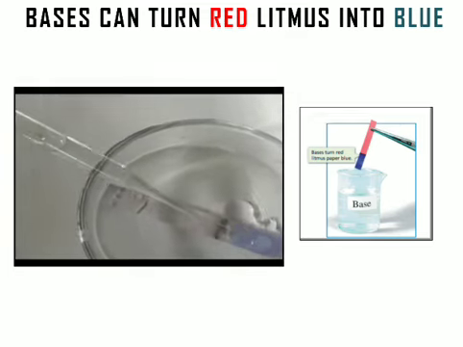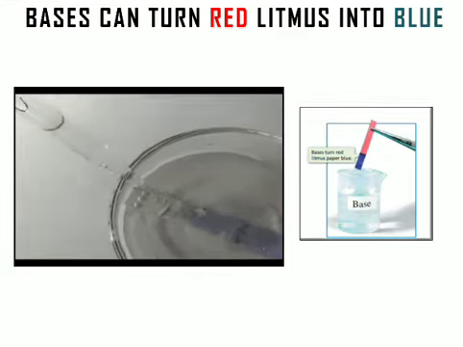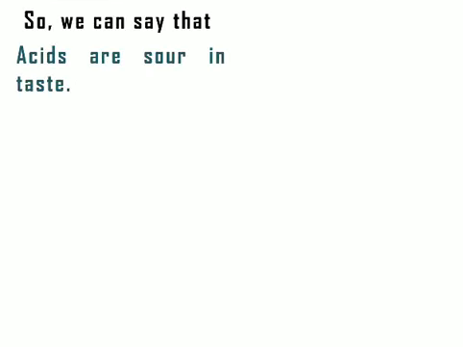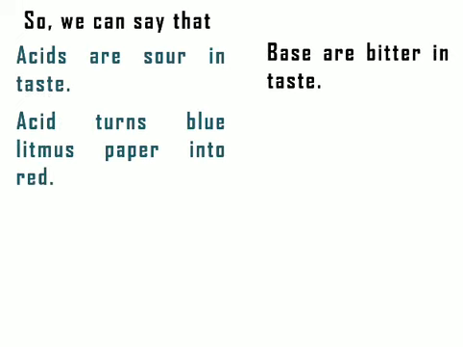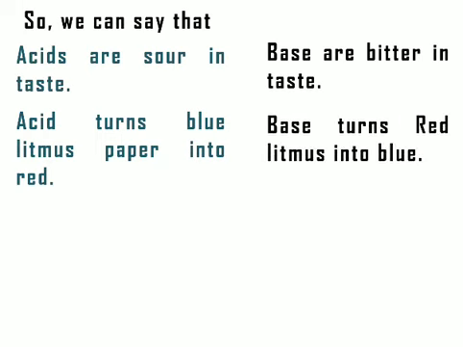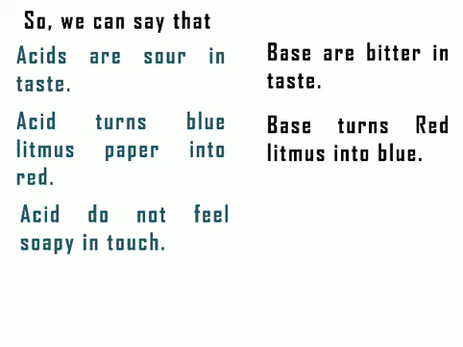So remember, we have discussed a little bit about acid and a little bit about base. We can distinguish these two things. Acids are sour in taste, bases are bitter in taste. Acid turns blue litmus paper into red, whereas base turns red litmus paper into blue. Similarly, acids do not feel soapy in touch, whereas bases are soapy. So these are the characteristics related to acid and base. So this is all about acid and base. In the next video, we are going to discuss salt and indicators in brief. Then we will do all this in detail also.